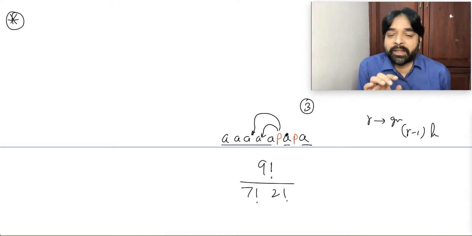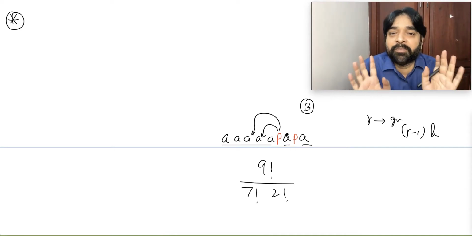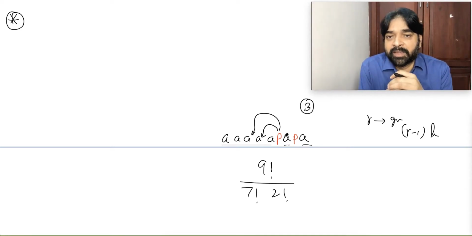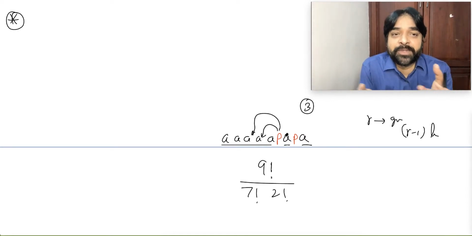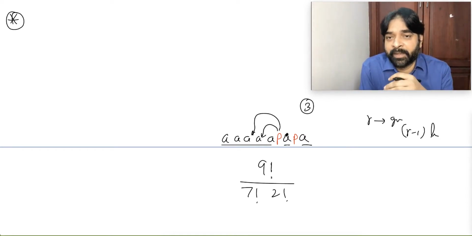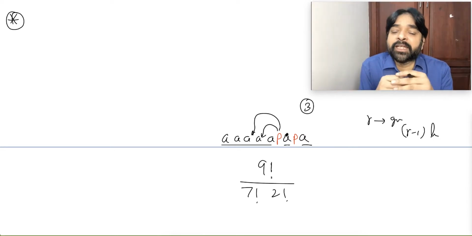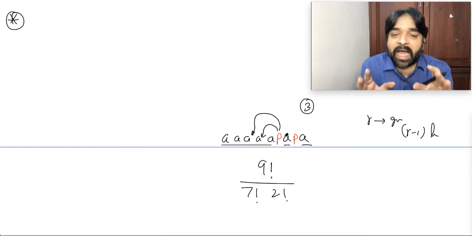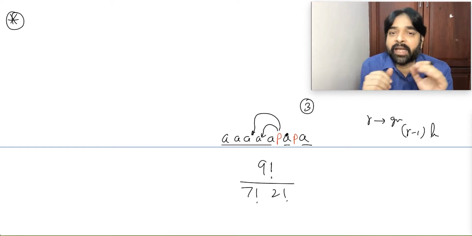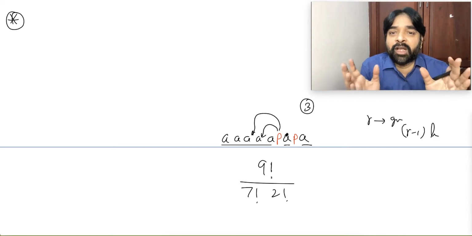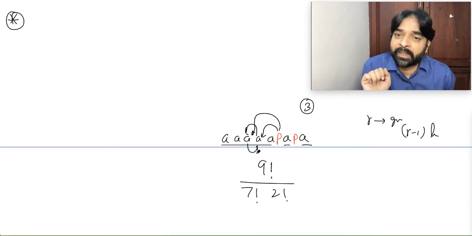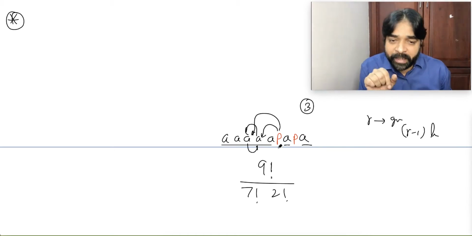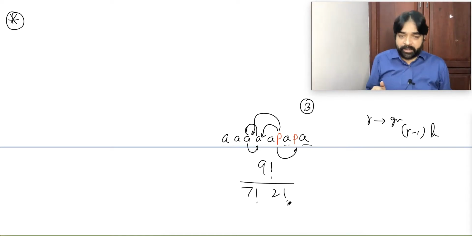So grouping means what? Shifting the position of P, or not. Shifting position or interchanging P with A. Interchanging P with A means when we interchange the objects, we are doing arrangement. So how many total objects are there, including P and A? I will say 9 objects. 9 factorial ways of arrangement. But I know that interchanging A and A will not give you anything different, so divided by 7 factorial. I know that interchanging P and P will not give you anything different, so divided by 2 factorial.